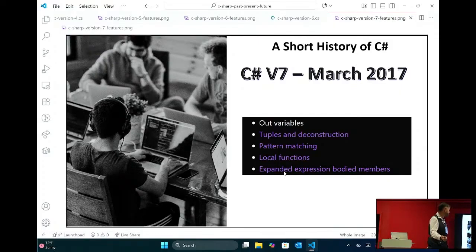C# 7, 2017, we get pattern matching and we get tuples, right? This is more functional concepts that they're pulling into the object-oriented language. And what they're doing is very cool because they're taking different functional concepts. They're not making a functional language, but they're making it so that you can use the benefits of each different type of paradigm, and use them together.